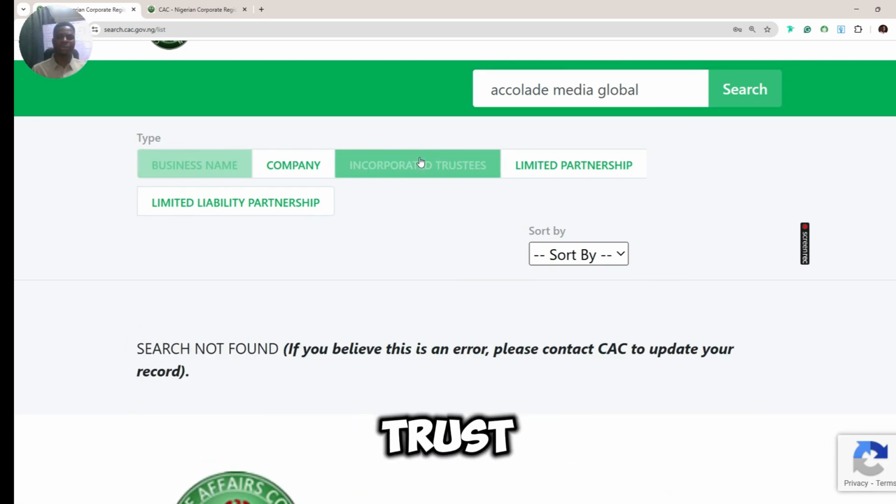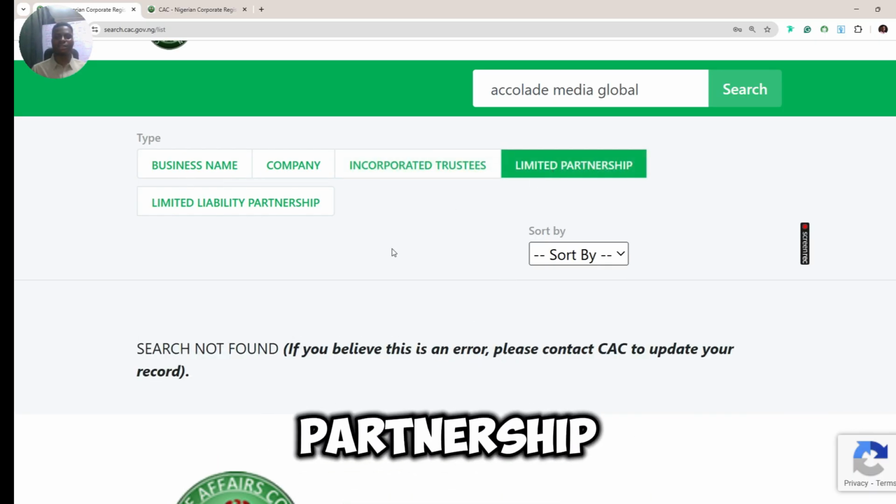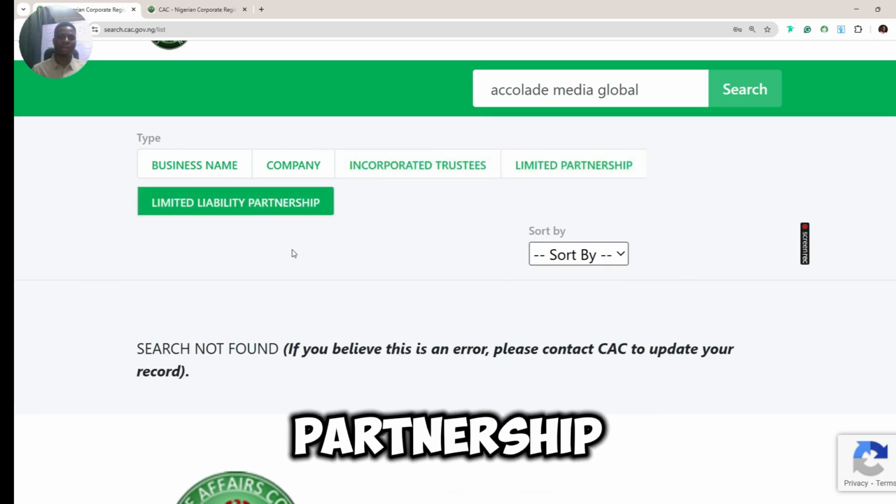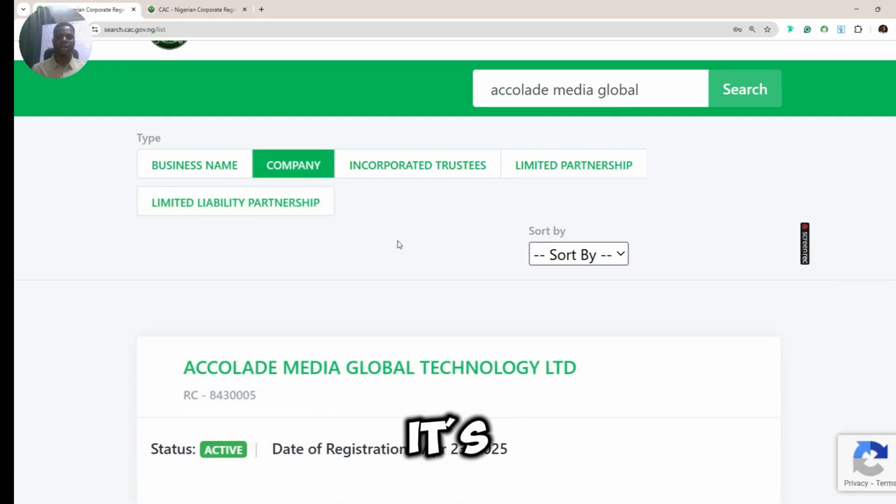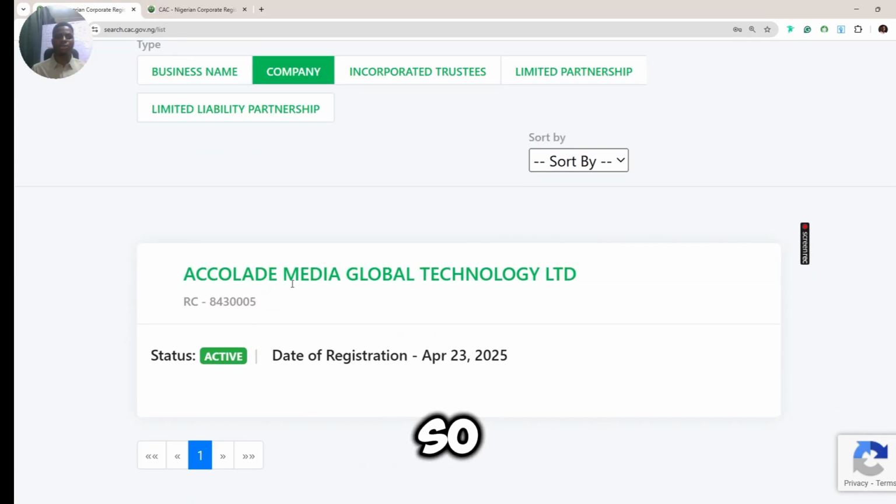Let's go to incorporated trust. It's not there. Limited partnership, no. Limited liability partnership, no. But let's go to company. It's registered as a company. Look at it. So Accolade Media Global is registered as a company since April 23, 2025. That means it just got registered this year as a company. Yes, and it's still active.